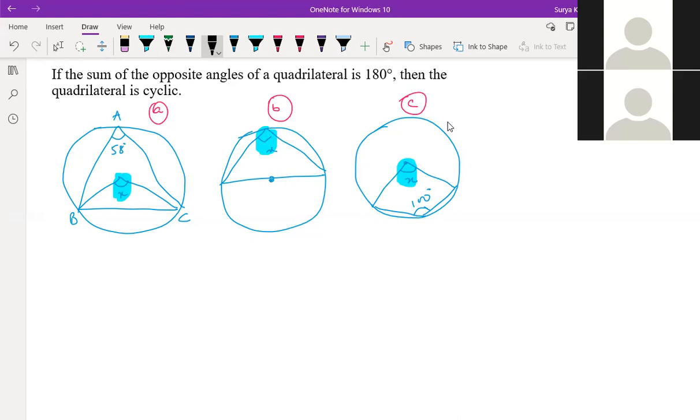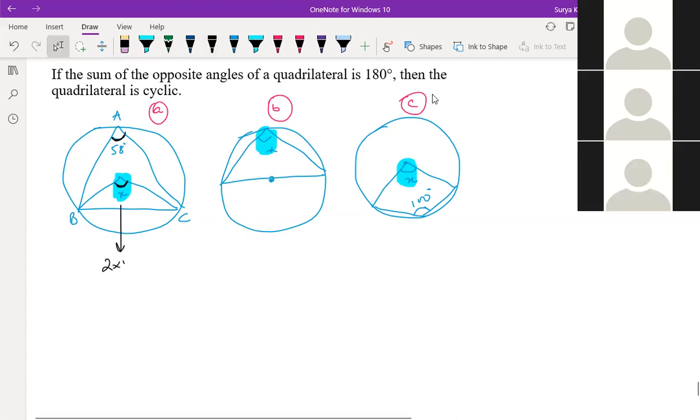A is simple, no. If on the circumference, what is the angle? The middle angle will be what? Twice of it. So if this is 58, the X will be what? 2 into 58. The C one? Okay, so I understood.